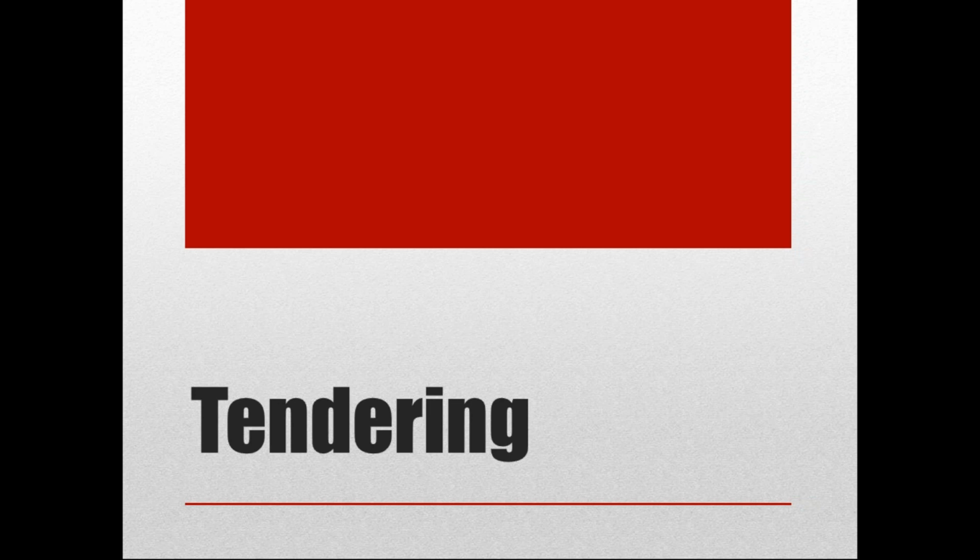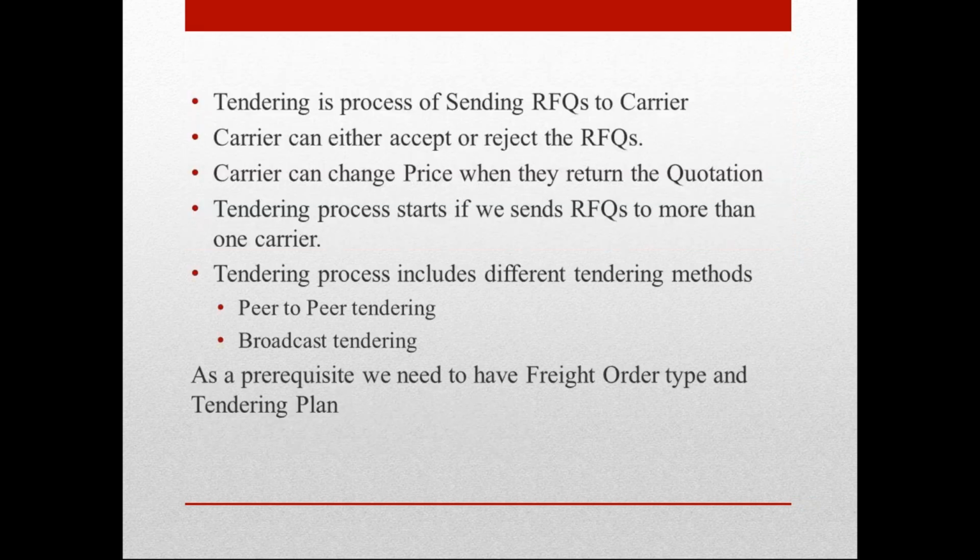Now we'll go here. Tendering process is sending RFQs to your carriers as business partners, and a carrier can either accept or reject the RFQs, and the carrier can change prices when they return the quotation. The tendering process starts when we send the RFQ to more than one carrier, so that means we are tendering to multiple carriers. How does the system know the multiple carriers? It's based on your carrier selection profile.